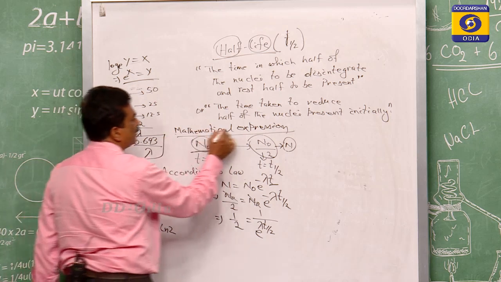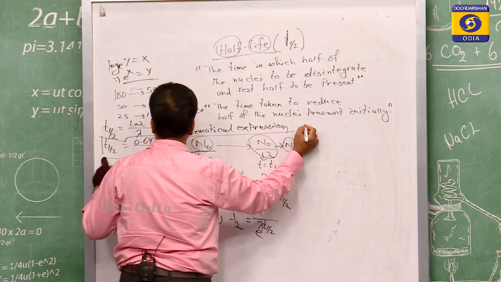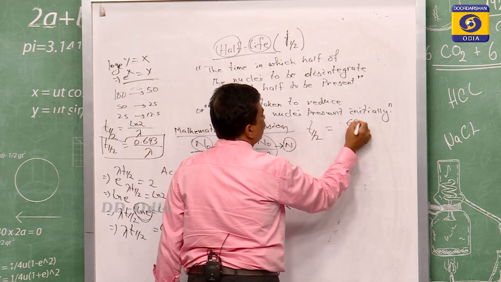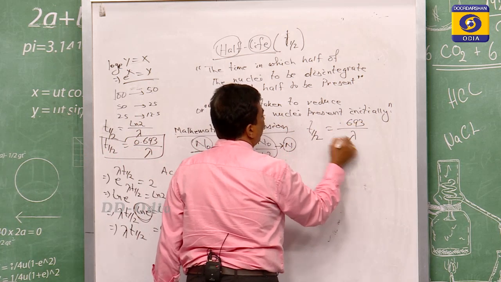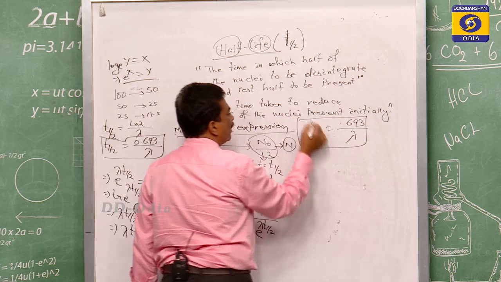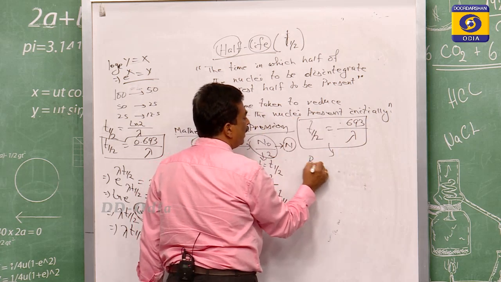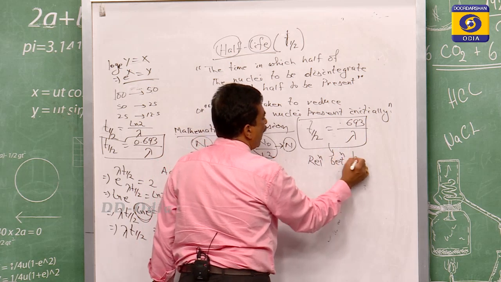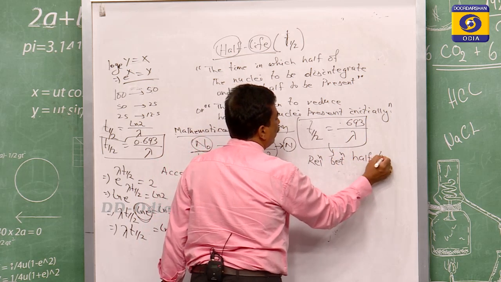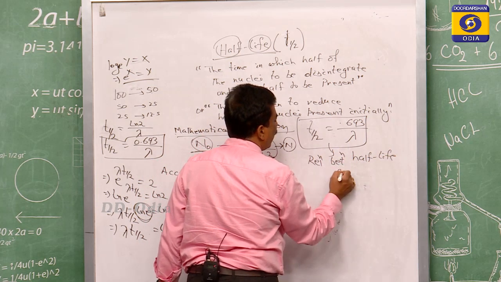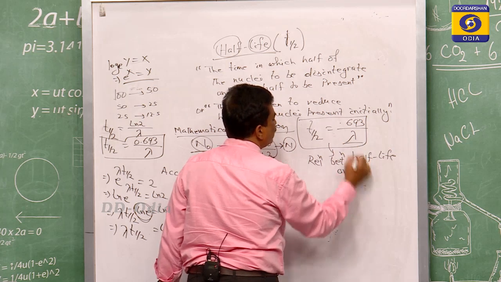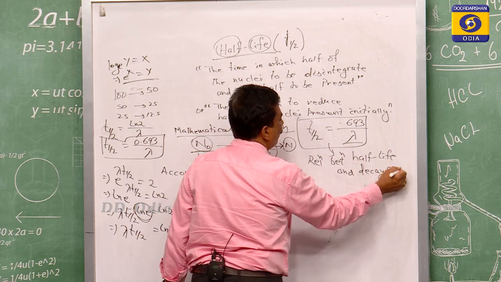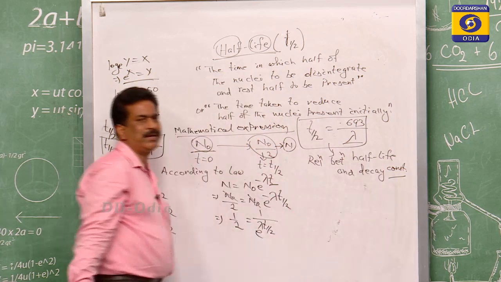As we have written, the mathematical expression is t half equals 0.693 by lambda, and this can also be called the relation between half life and lambda, which is the decay constant.